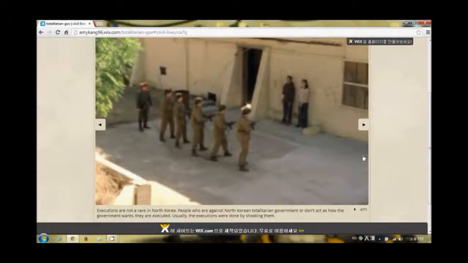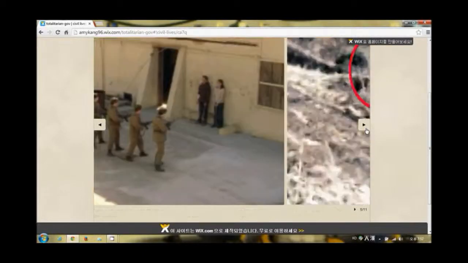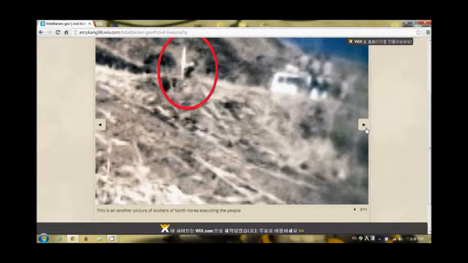People who are against the North Korean totalitarian government or who didn't act as the government wants are executed. Usually the executions were done by shooting. The next photo is just another picture of soldiers of North Korea executing people. The sixth picture is showing concentration camps.